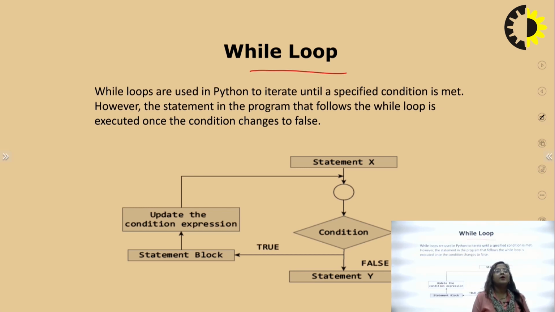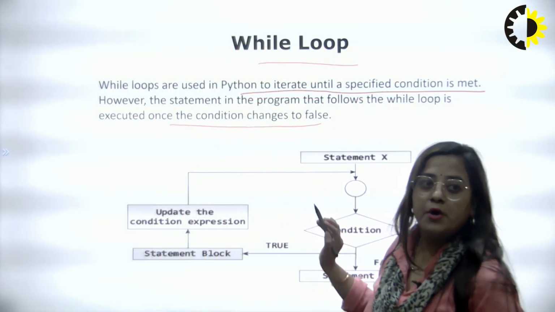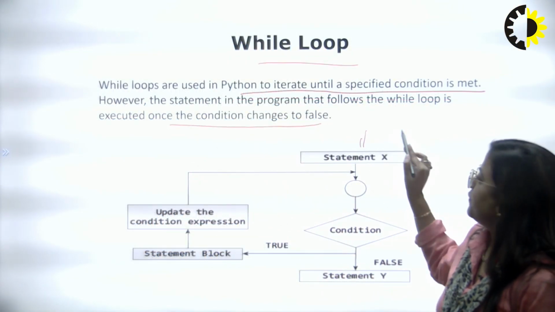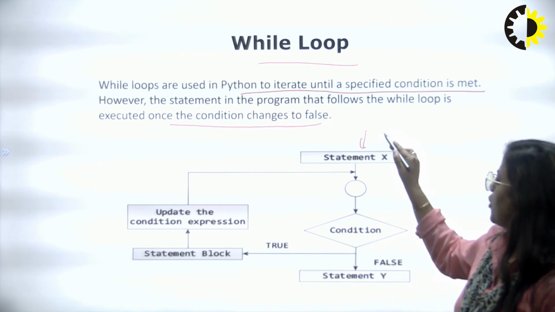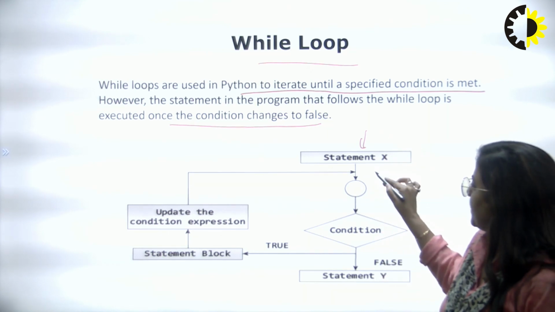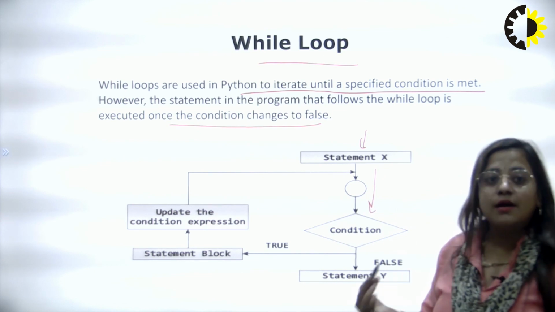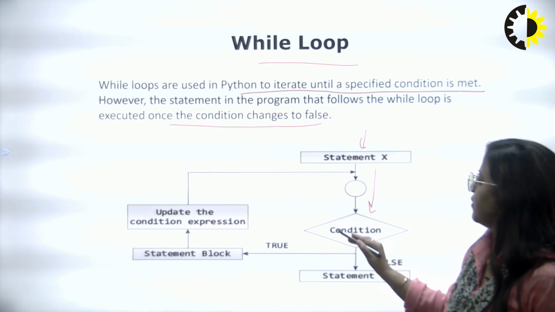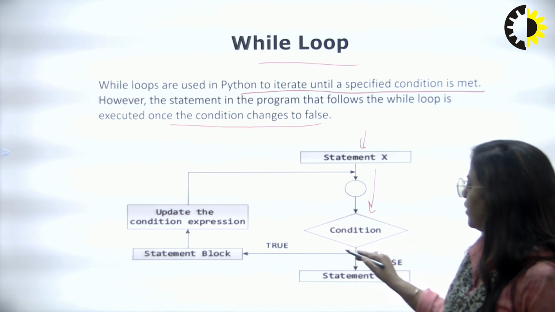The while loop is used in Python to iterate until the specified condition is met. However, the statement in a program that follows the while loop is executed once the condition changes to false. According to this, you have the first statement, and it comes here and checks the condition given by the program.